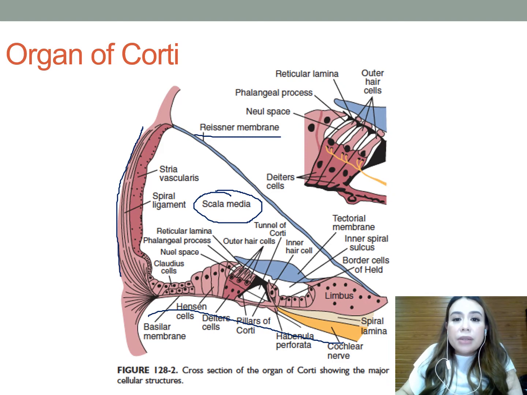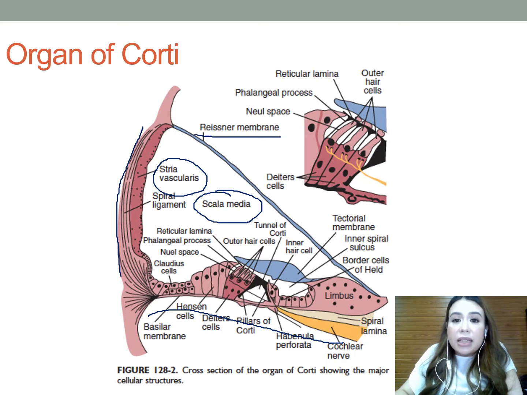Within the membranous labyrinth, along the lateral wall is your stria vascularis. The stria vascularis is a highly vascular tissue that is responsible for the metabolic environment of the scala media. The intricate structures that comprise the organ of Corti are situated on the basilar membrane, down here at the bottom. The organ of Corti runs longitudinally along the length of your basilar membrane and consists of many types of epithelial cells and structures.